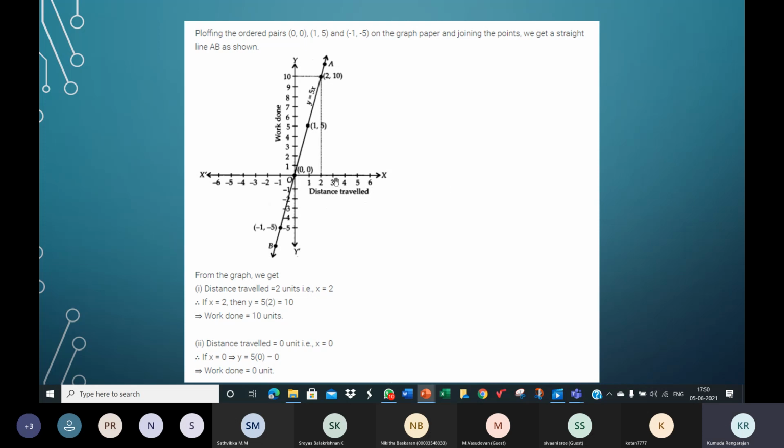So see here, children, work done is force into displacement. Displacement is with reference to the direction. Anyway, work done is equal to force into distance. So we have taken distance along the x-axis and work done along the y-axis, because we've taken work done as y and the distance as x. So your graph should look like this. It must pass through the origin.